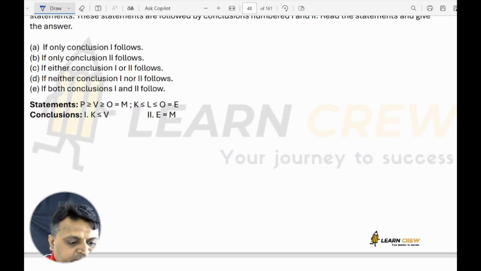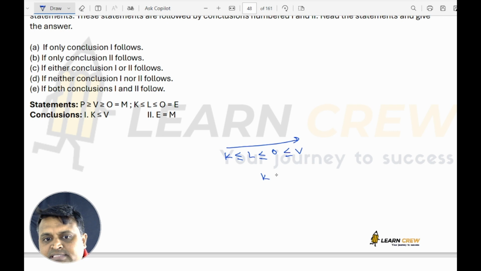Next one. P greater than... K to V I have. So K less than or equal to L less than or equal to O, and V greater than or equal to O. V greater than or equal to O means O less than or equal to V. So I can say from K to V, K less than or equal to V is correct.